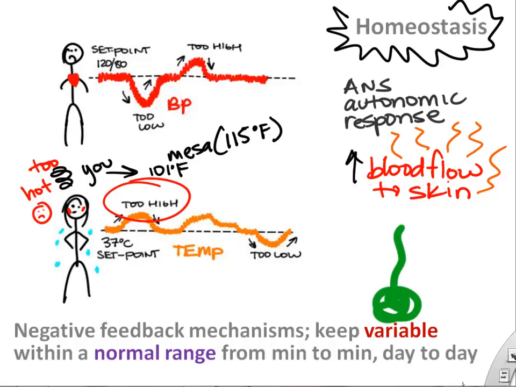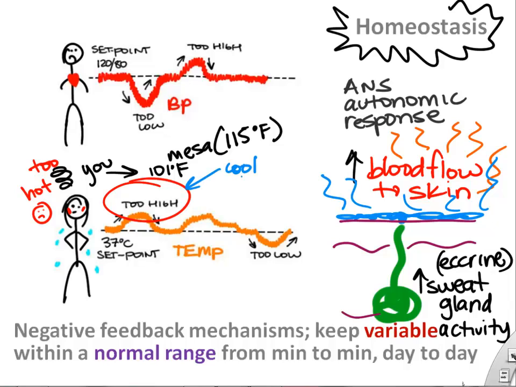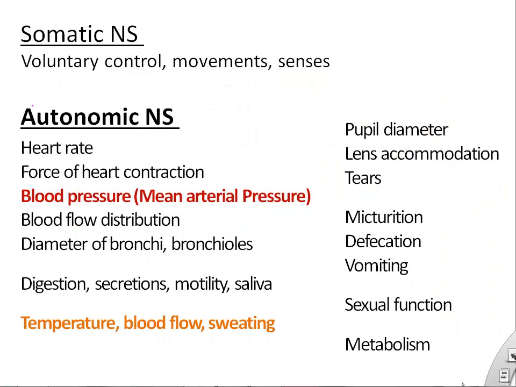So we increase skin blood flow when we're hot. We also activate those eccrine sweat glands in our skin, so they produce more sweat, and that helps cool off your skin through evaporation. So again, this is the autonomic nervous system responding to help cool you off. And it'll involve those brain regions we just mentioned, the hypothalamus and the medulla, and also the wiring system, which we're going to talk about in a second.